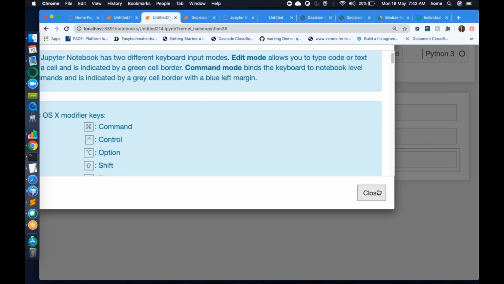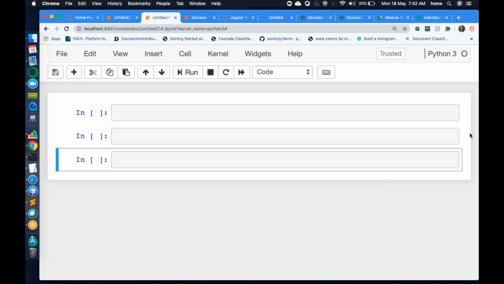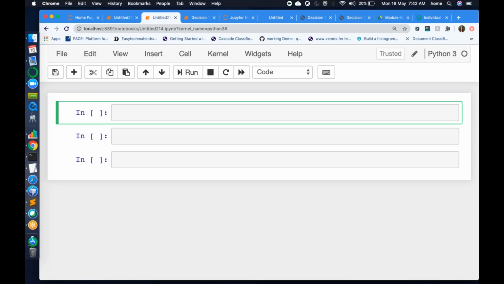So there are two modes in Jupyter. One is command mode and one is edit mode. If it is blue in color, that is one mode, and if it is green in color, that is the other mode, right? Command mode and edit mode. But no need of that. I'll tell you in simple terms. Okay, so I'll pause here.